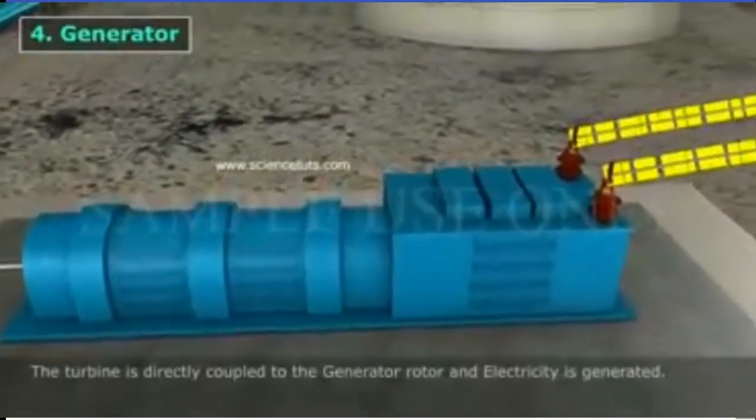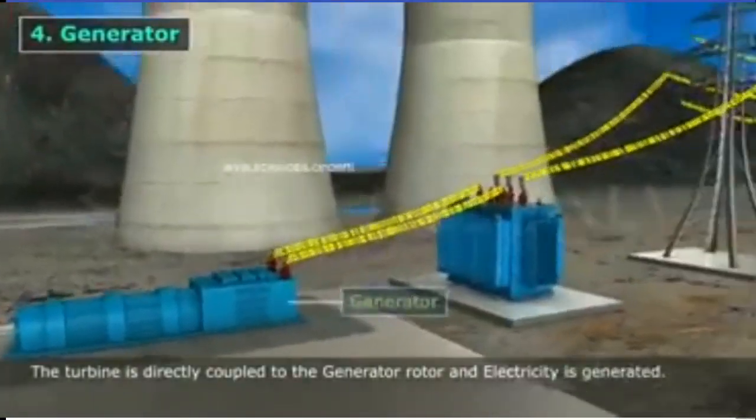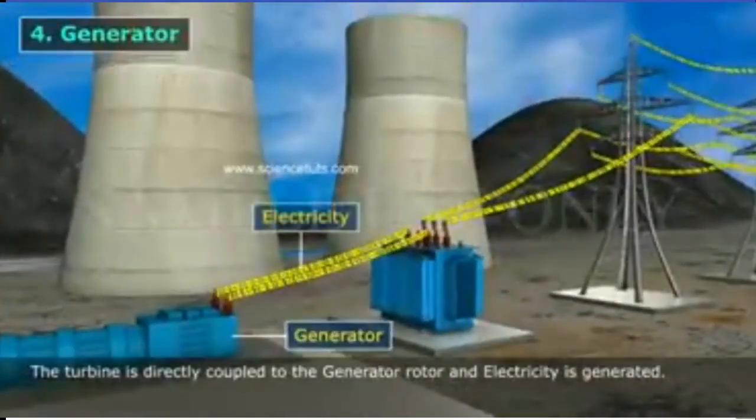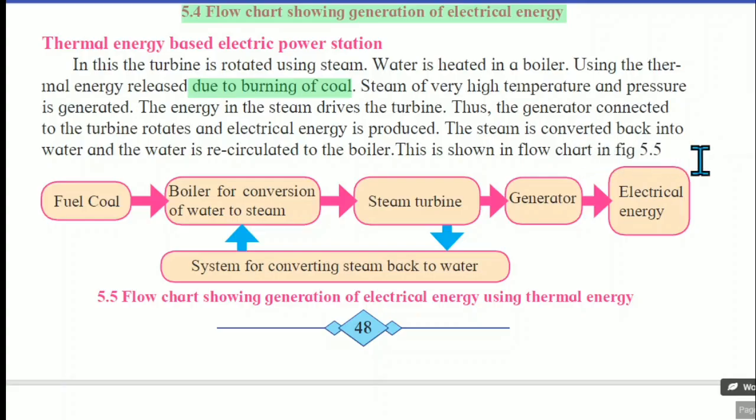The steam is converted back into water and the water is recirculated to the boiler. This is shown in the flow chart in figure 5.5. This is the flow chart which shows the generation of electrical energy using thermal energy. So fill in the blanks type flow charts can come, or a long question can come, how electric energy is produced with the help of thermal energy. Okay, so step by step, just very simple, but you have to understand it properly.